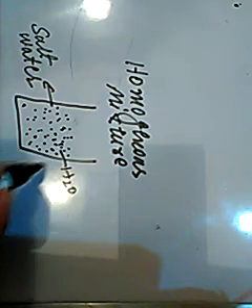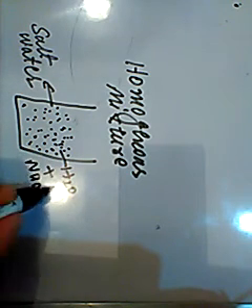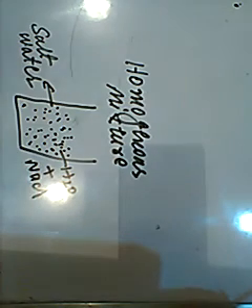In this medium we have two components, NaCl molecules and water molecules, H2O plus NaCl. But the composition of NaCl and H2O is uniform throughout.